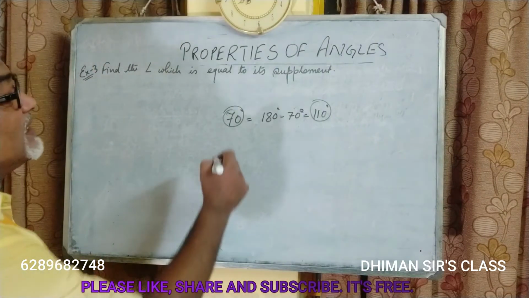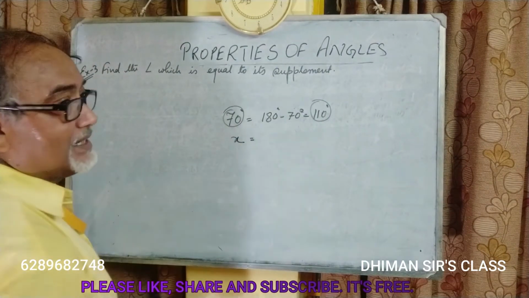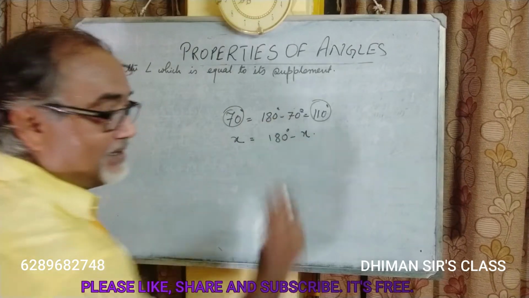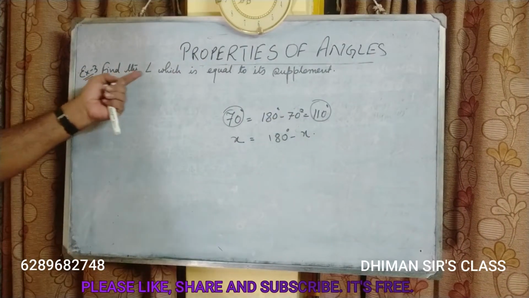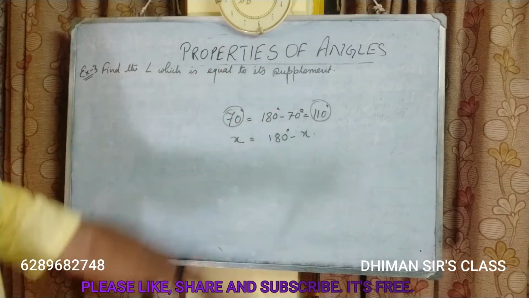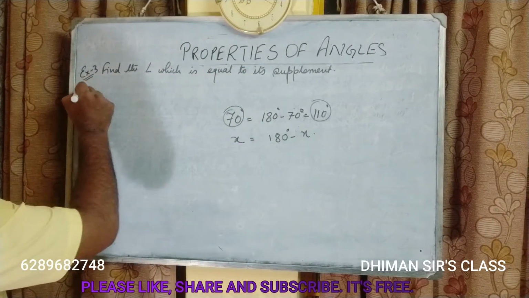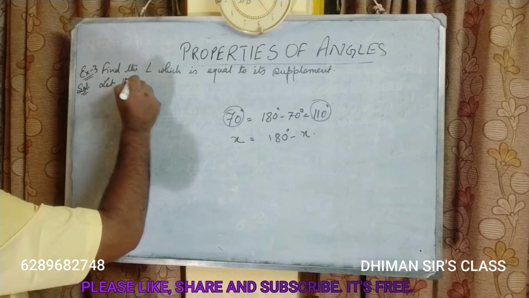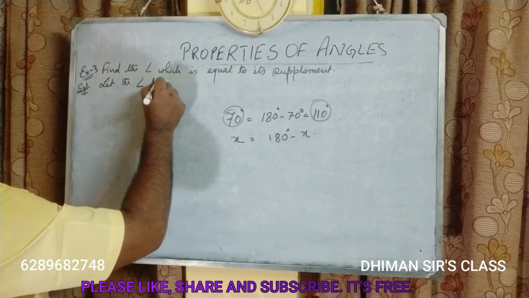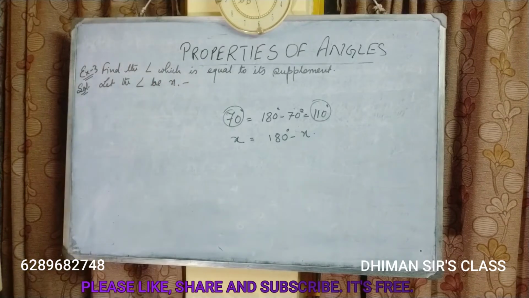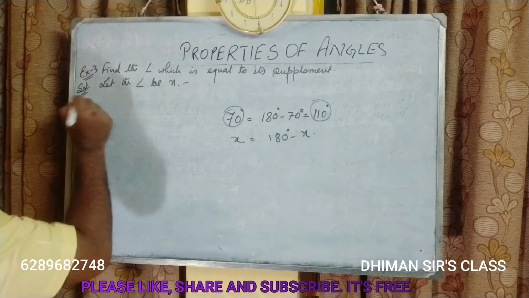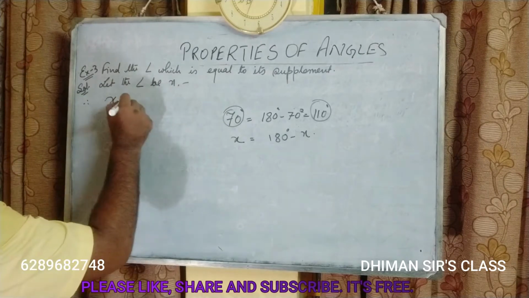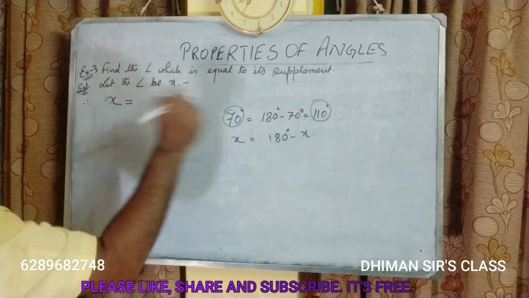Okay, so if it is x, what will be the supplement of x? Obviously 180 degree minus x. And that only they are telling, find the angle which is equal to its supplement. So, solution, let the angle be x. Okay, students? Therefore, x, this angle is equal to its supplement.